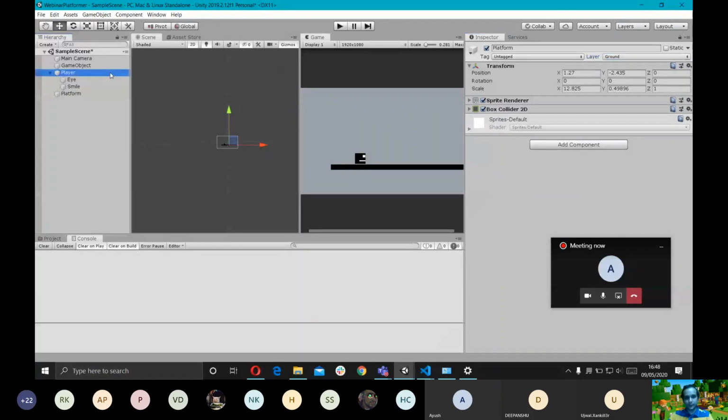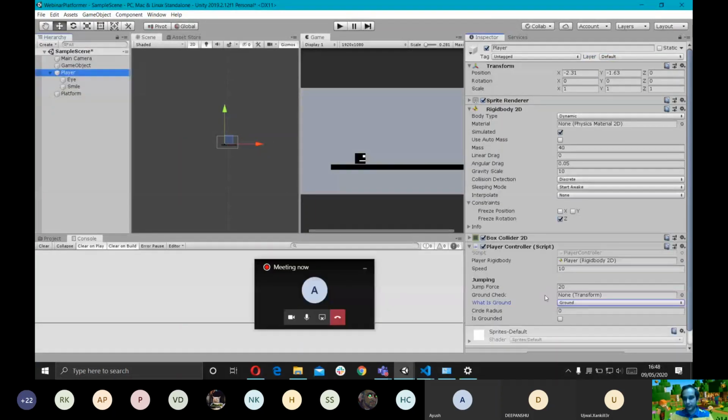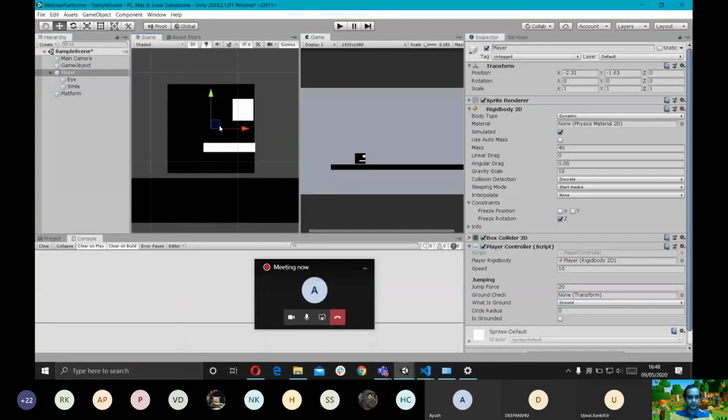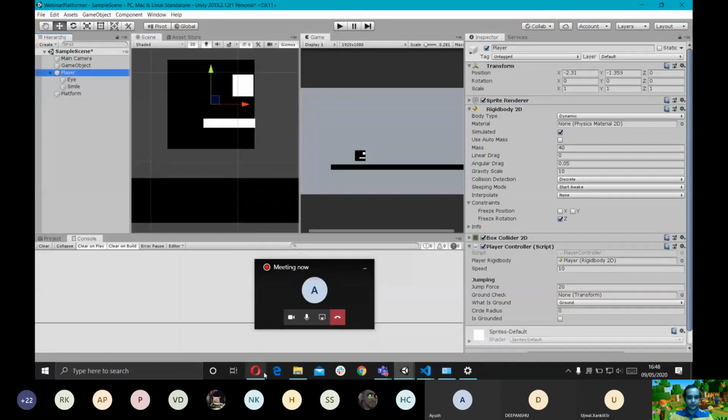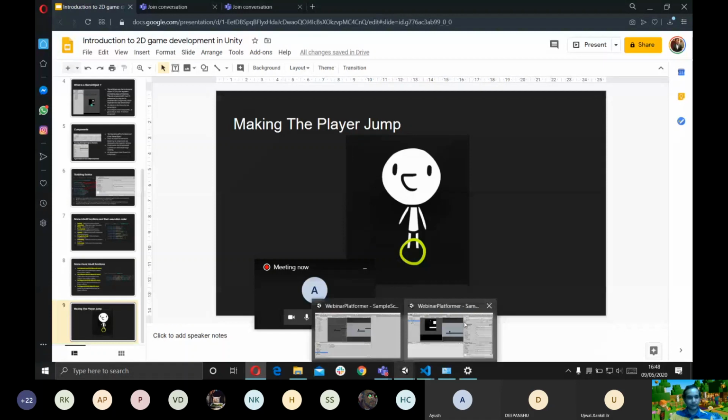I'm going to go back to the player game object. So now what we need is a ground check transform state. So let's zoom in on our player. Like in this photo as well, we want to create this small circle somewhere where the feet of our player would be, right? Basically the point he's touching the ground with.